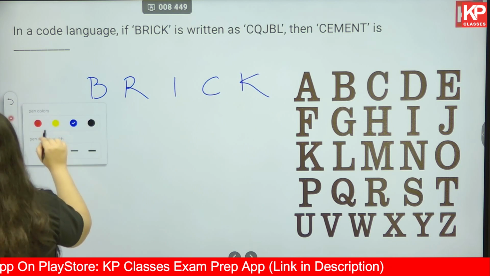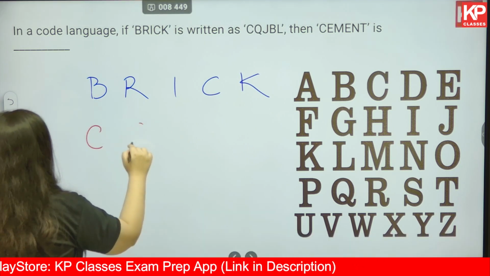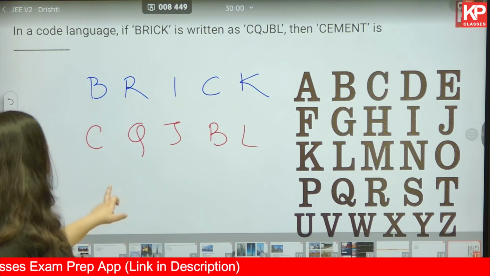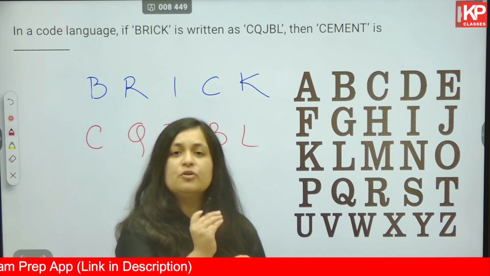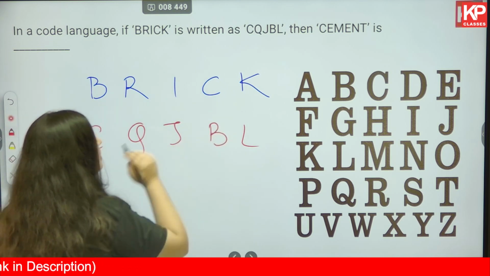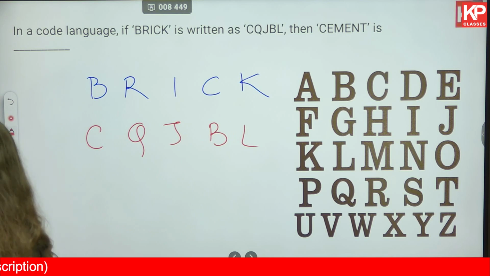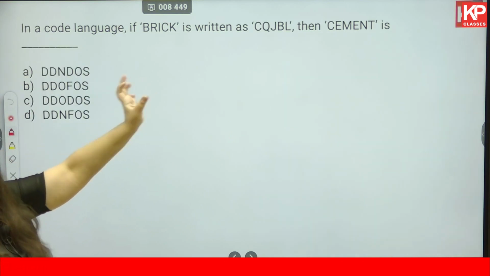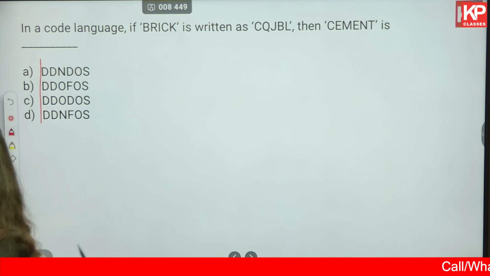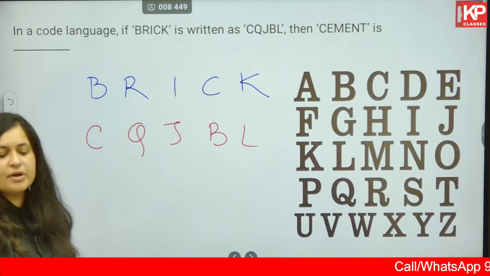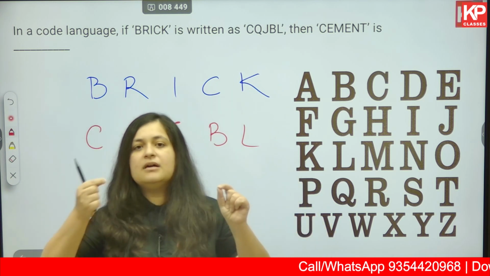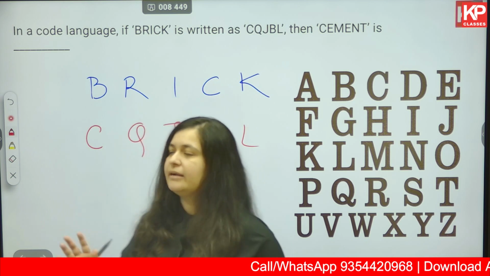BRICK. Okay. What does this give us? CQJBL. How to start with these type of questions? First, you look for a hidden pattern. Okay, maybe everywhere C is written as B. That could be one of the patterns. Let's check. In cement, C is the first letter. Here everywhere D is the first letter. So of course we cannot solve this particular question based on the concept where a particular letter denotes another letter. Okay, that is not there.